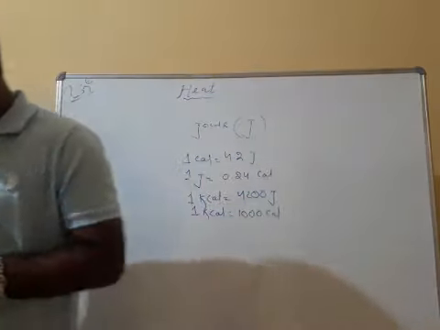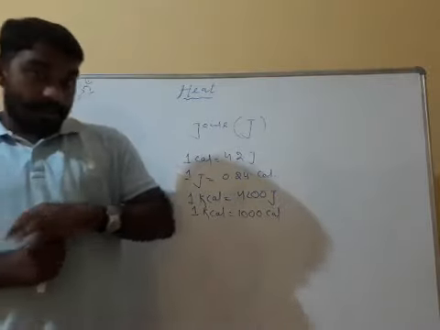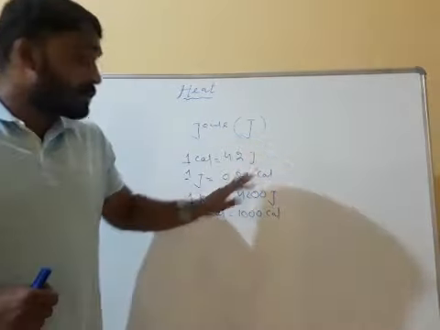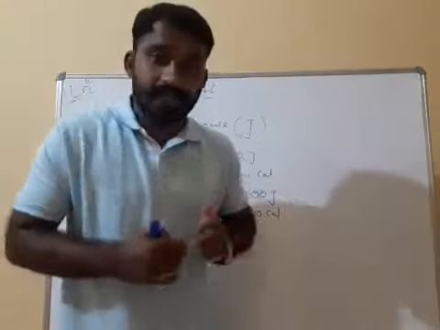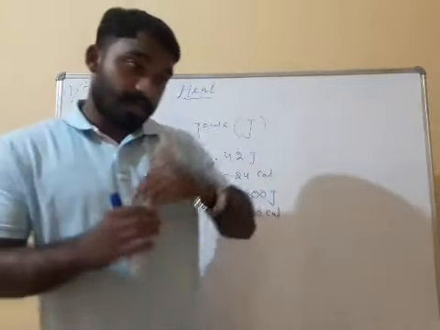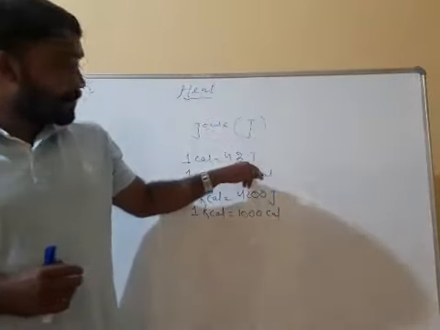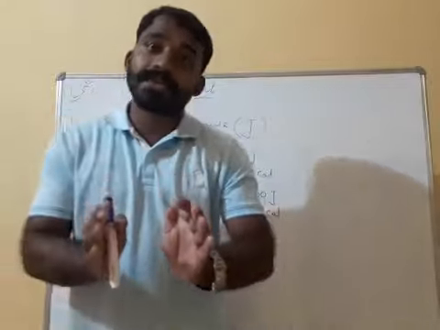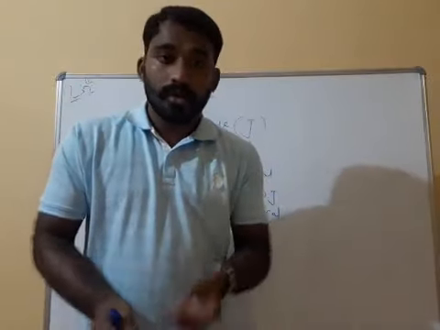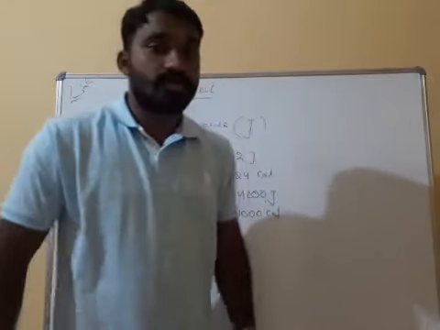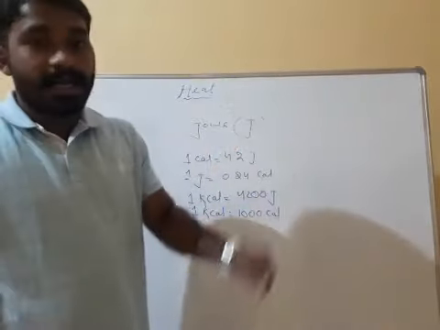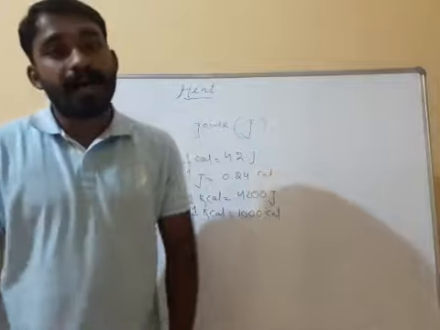You know that the energy unit is joule, work is also joule, and heat energy is also joule.